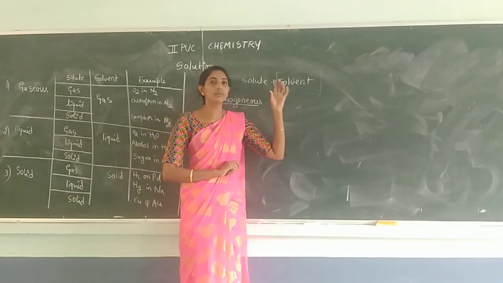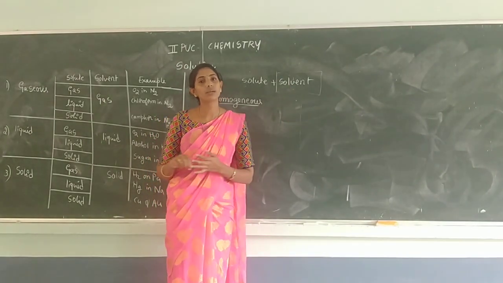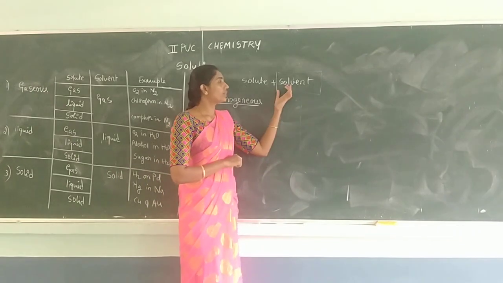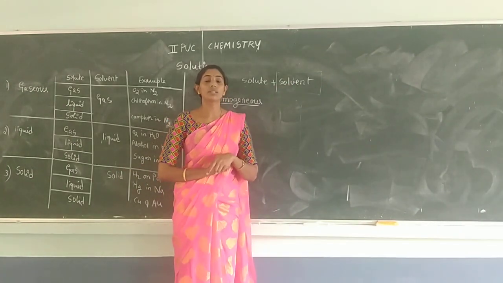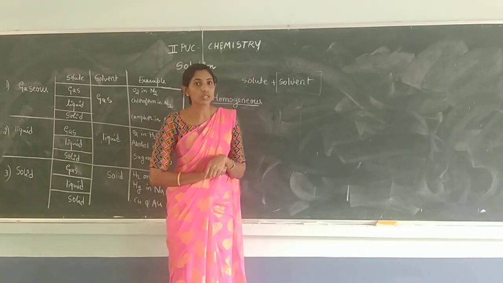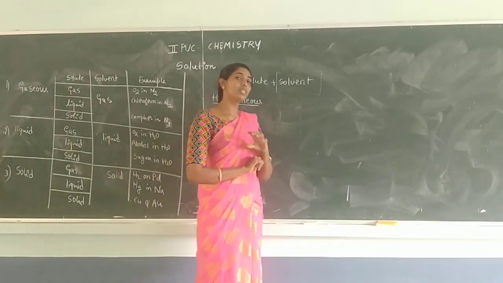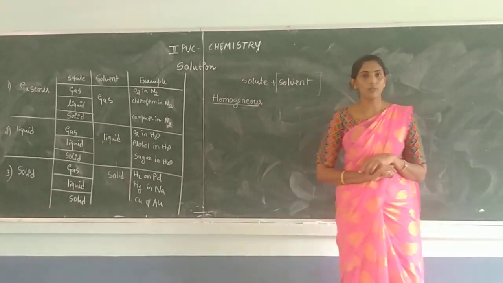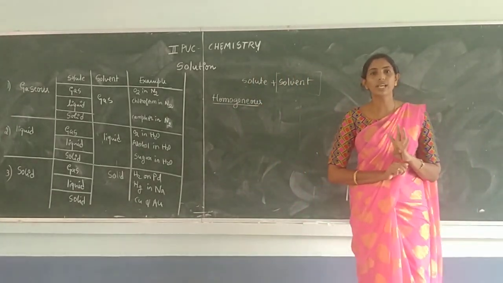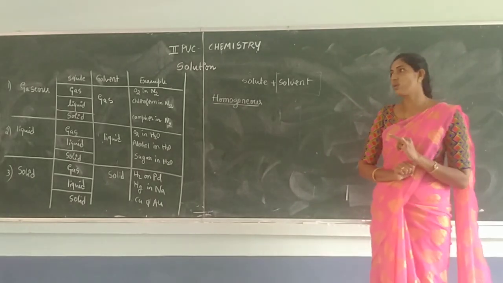Okay, so based on the physical state of a solvent, we have different types of solution. If the solvent is liquid, we call it a liquid solution. If it is solid, it is a solid solution. If it is gas, it is called what? A gaseous solution. So based on the physical state, we classify the solution into different types. That is solid solution, gaseous solution and liquid solution.